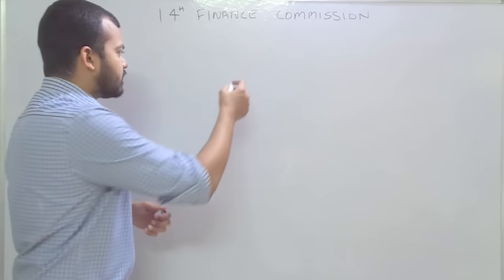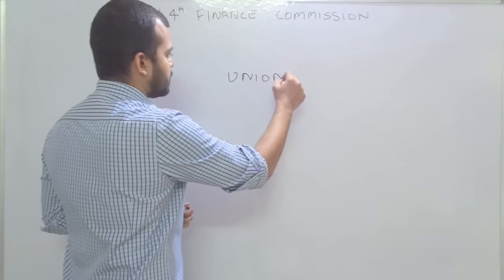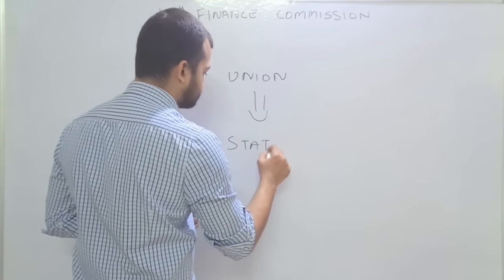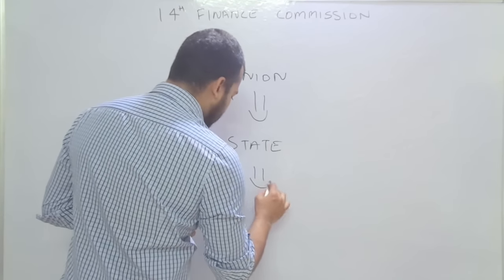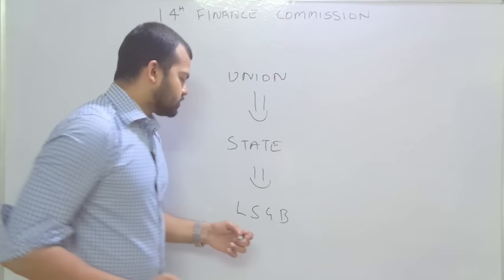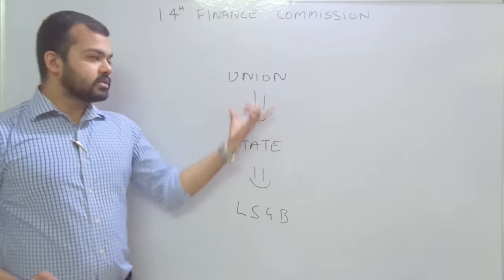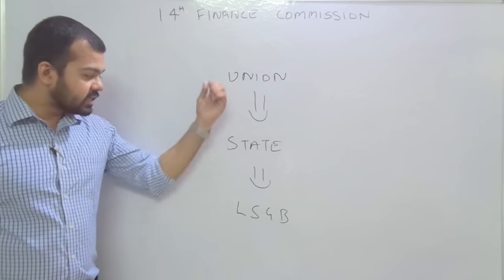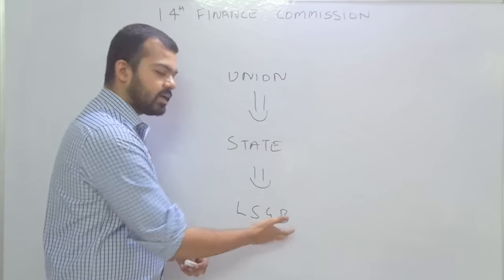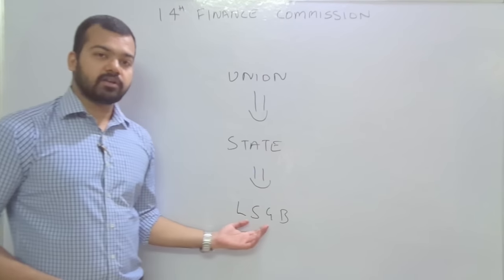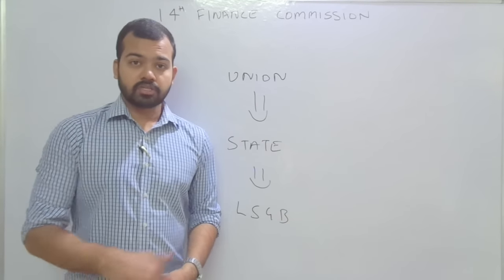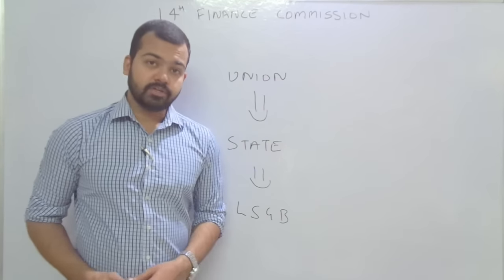If you have the Union government at the top, then comes the state, and then local self-governing bodies. The local self-governing bodies are the last tier of government. So vertical devolution of resources means from the Union government to the state government and finally to the local self-government bodies, that is gram panchayats and municipalities. So this is known as vertical devolution.